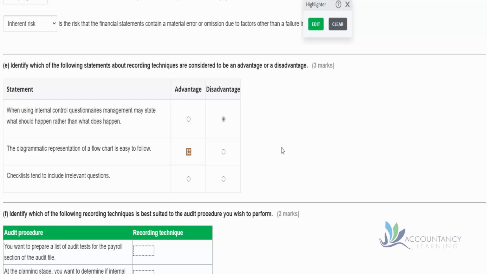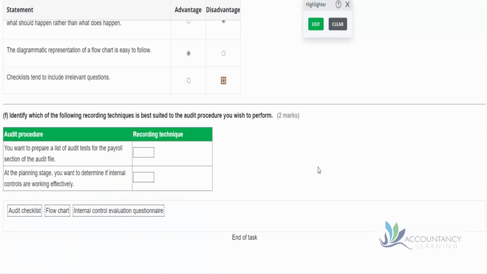And then checklists tend to include irrelevant questions. Well, yeah, that's a problem, isn't it? That management have to go through the checklist and perhaps some of them aren't particularly relevant to their particular area of the business. So yeah, that could be a bit of a problem. We waste time on those irrelevant questions.